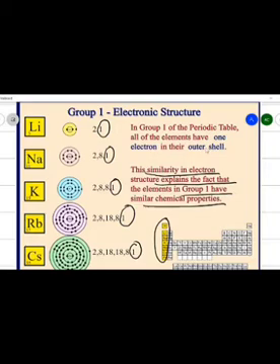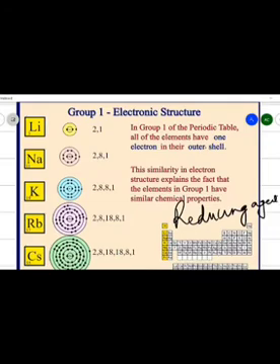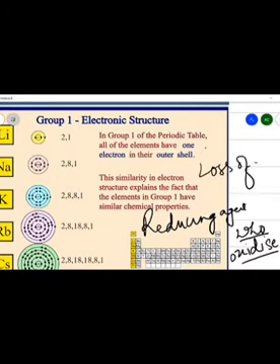Now, let us see what the properties of group 1 elements are. The properties are, they are good reducing agents. Now, what do you understand by reducing agent? We have already explained this. Those that oxidize are reducing agents, and oxidation means loss of electrons.